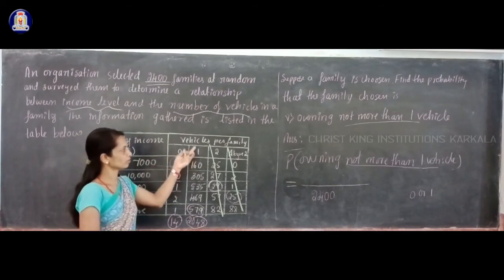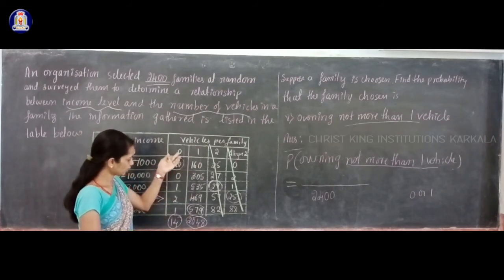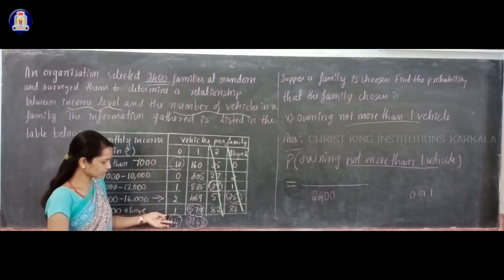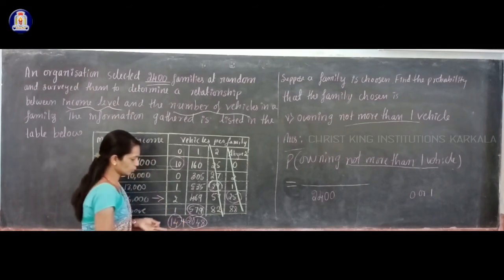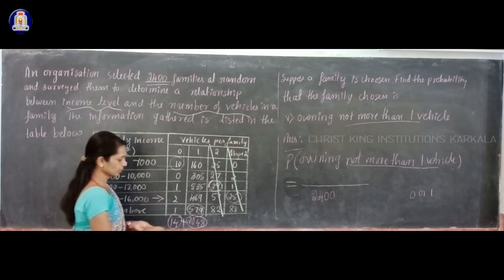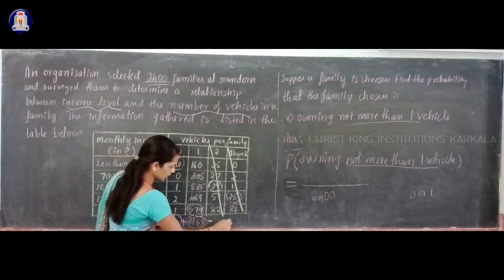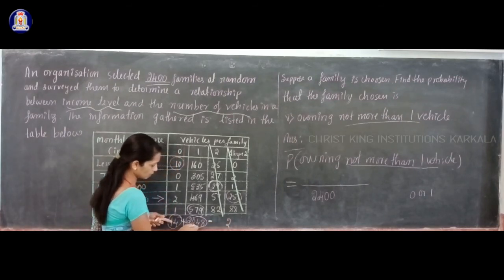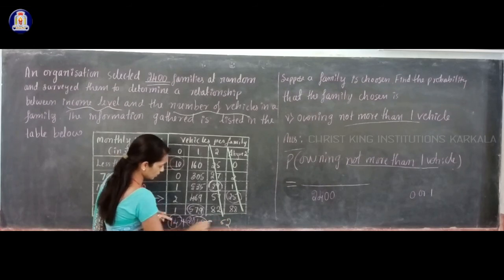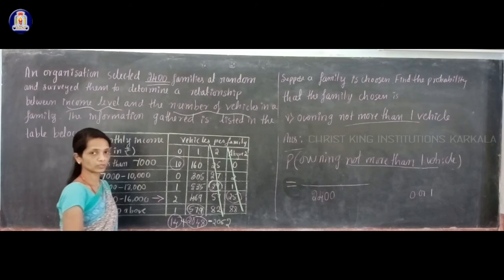total is the number of families with one vehicle, and the number of families with zero vehicles is 14. So total is how much? 14 plus 2048, that gives you 4 plus 8 12, 1 left, 4 plus 1 5, 5 plus 1 6 and 0, next 2. Okay, 14 plus 2048.